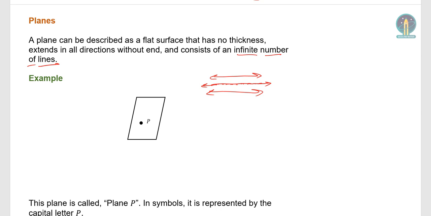Now, a plane is the next level up from a line. A point has no dimension. It has no spatial extent. A line has spatial extent in a single dimension.